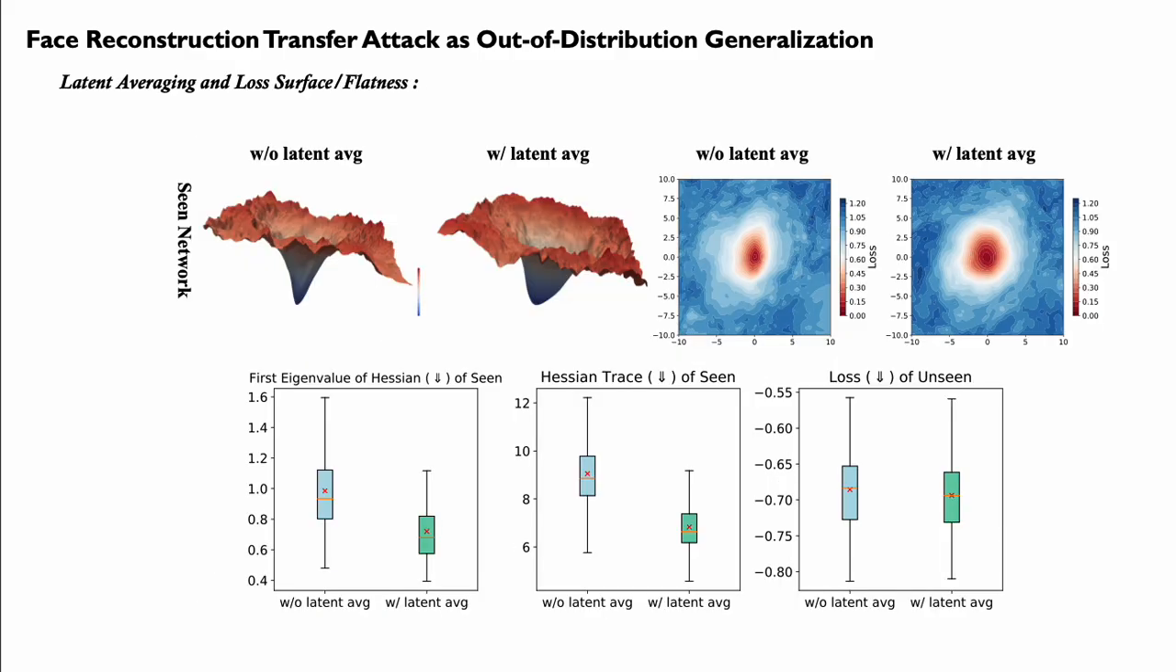It is known that flatter minima contribute to out-of-distribution generalization. We analyze the effect of latent averaging on flat minima both visually and quantitatively. First of all, we visualize the loss surface in 3 dimensions, and the contour plot in the first row, for the target/seen network, and applying latent averaging shows a significantly flatter surface. Secondly, we measure the first eigenvalue and trace of the Hessian matrix of the seen network, and latent averaging shows lower values, meaning a flatter surface at the minima. This leads to lower loss for unseen networks, which can also be interpreted as better generalization.